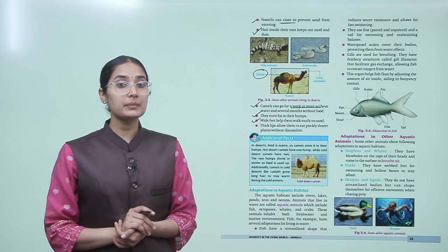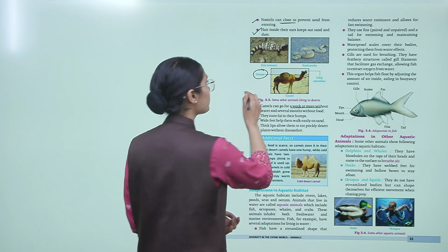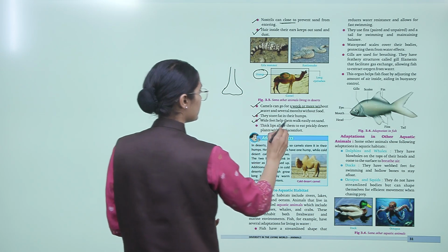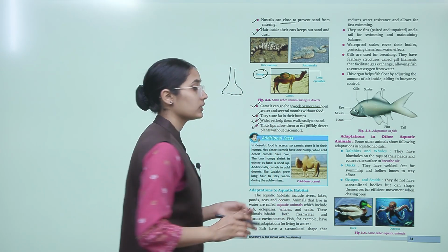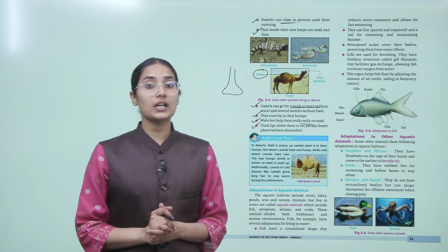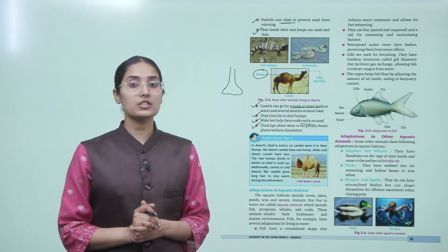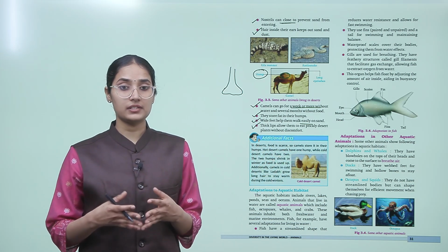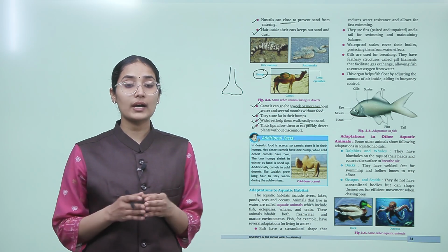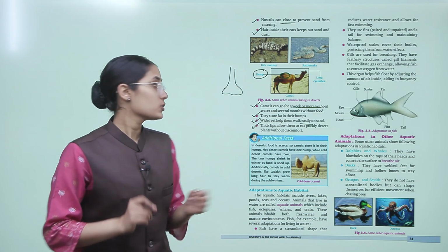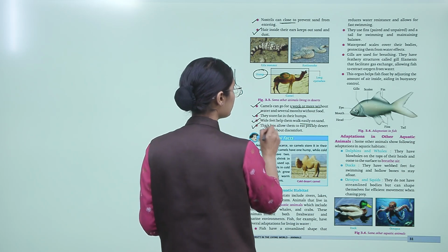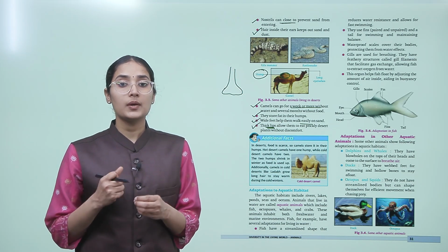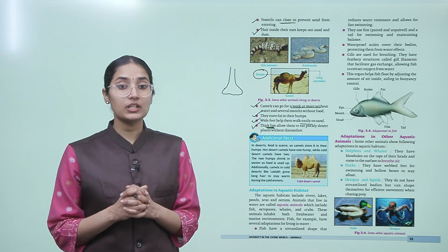Wide feet help them walk easily on the sand. They have this kind of wide foot, right? This helps them to walk easily on the sand. Thick lips allow them to eat prickly desert plants without discomfort. As you know, in the desert there are mostly cactus, right? And other plants also have thorns and bushes. So these animals have thick lips, and these thick lips allow them to eat those thorny bushes easily, without any discomfort.